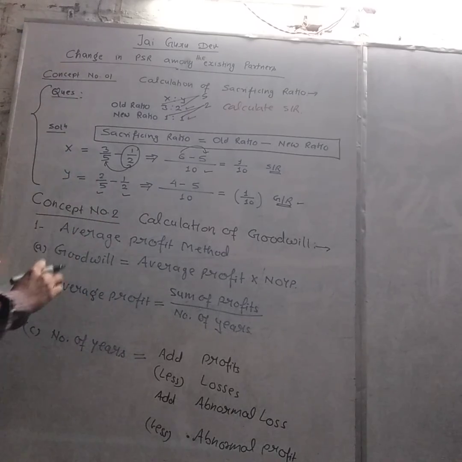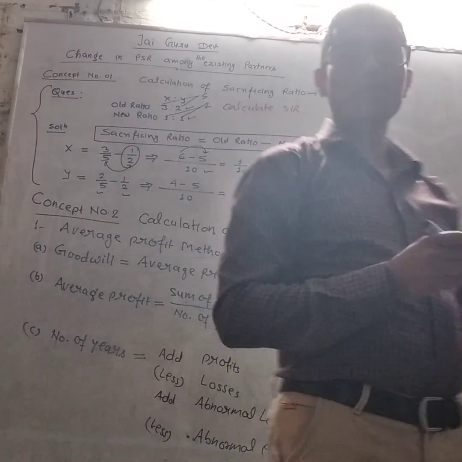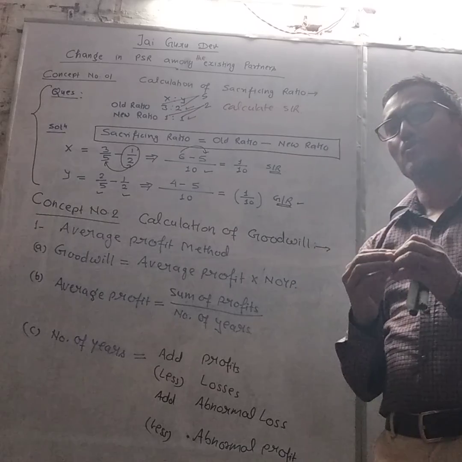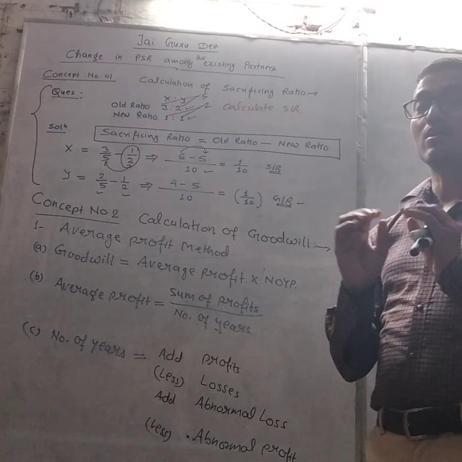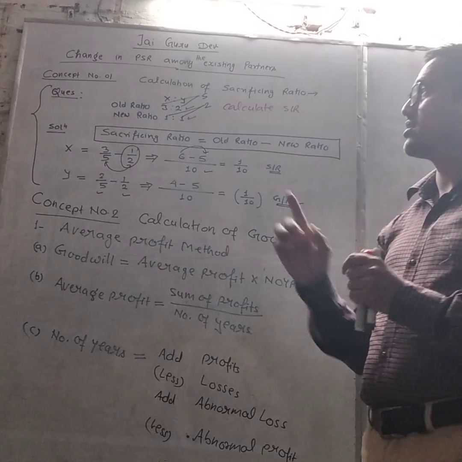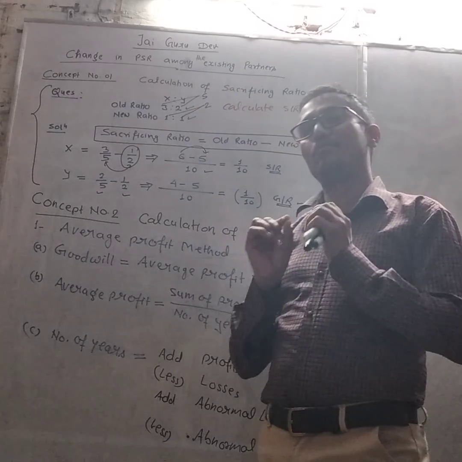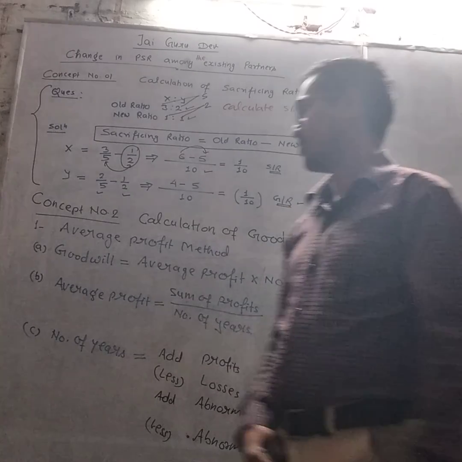So this is the calculation of sacrificing ratio. It is the first step. Whenever we are going to reconstitute any partnership firm, we have to calculate first of all the sacrificing ratio and new profit sharing ratio. But this is the case of existing partners, so here we have to calculate only the sacrificing ratio. Got it? Okay.